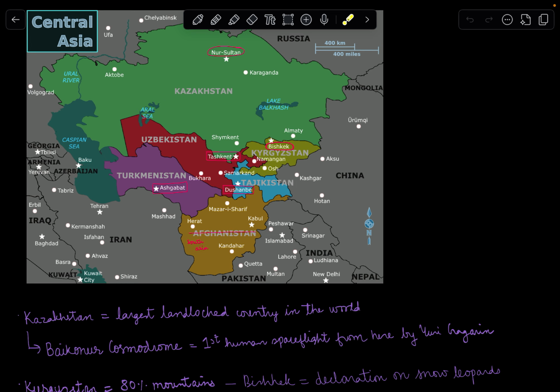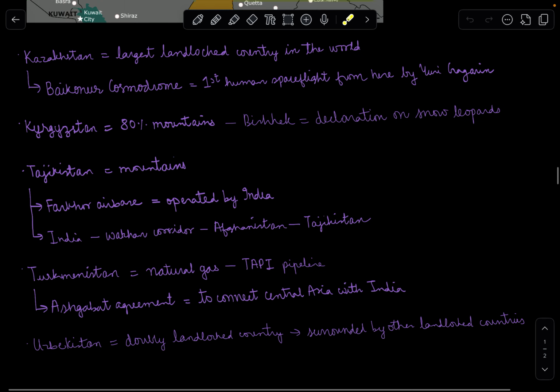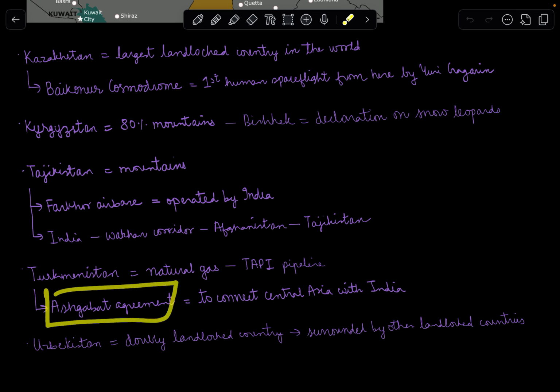So, in order to access the route to Central Asia, we now have to make different agreements with different countries of Central Asia. So there is also the Chabahar port in Iran, which was seen as an access to Central Asia. So, on similar terms, Ashgabat Agreement is like a way to connect Central Asia with India.